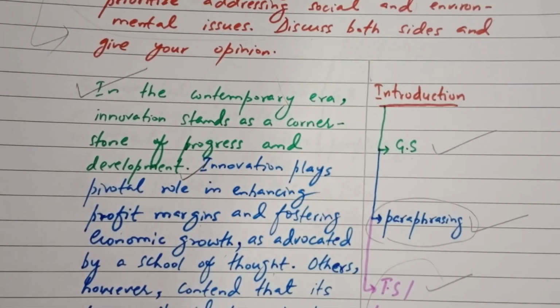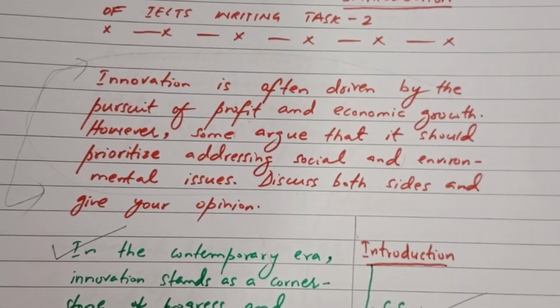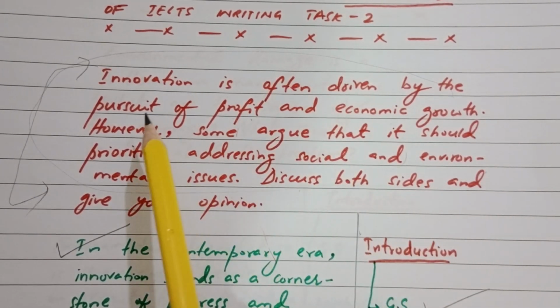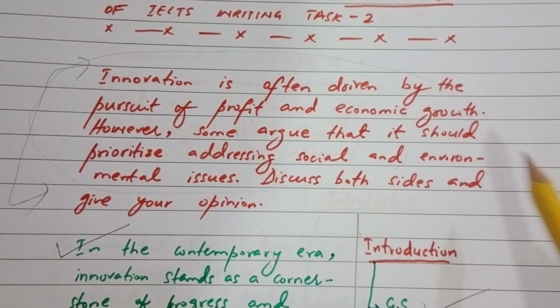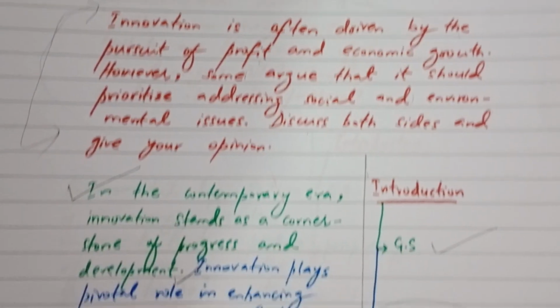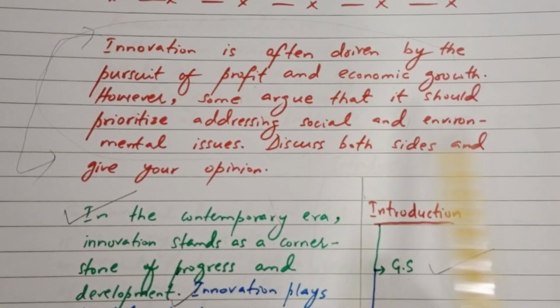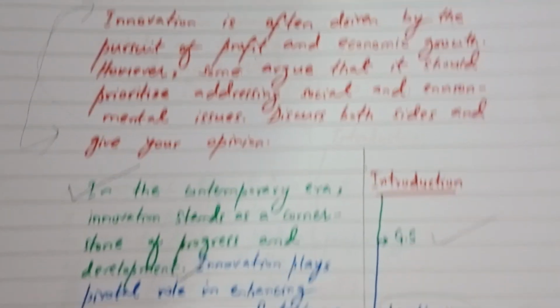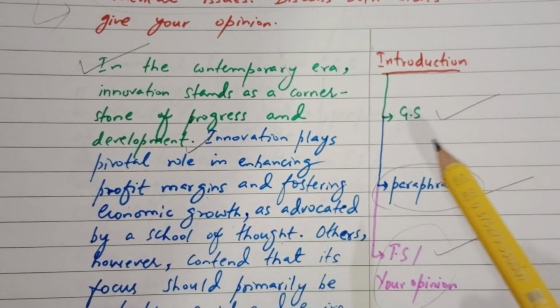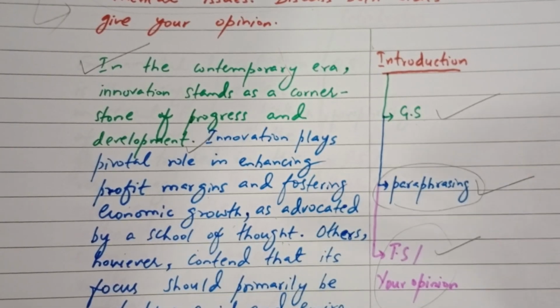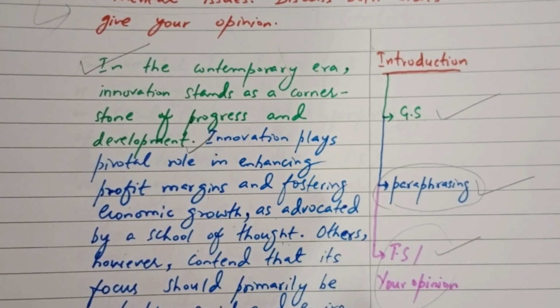Now see, here we have paraphrased some of the words, like the pursuit of profit by profit margins, the economic growth by fostering economic growth, and the words like some argue that we have paraphrased them as advocated by a school of thought. So see how I have paraphrased the statement given by the examiner in my own words.